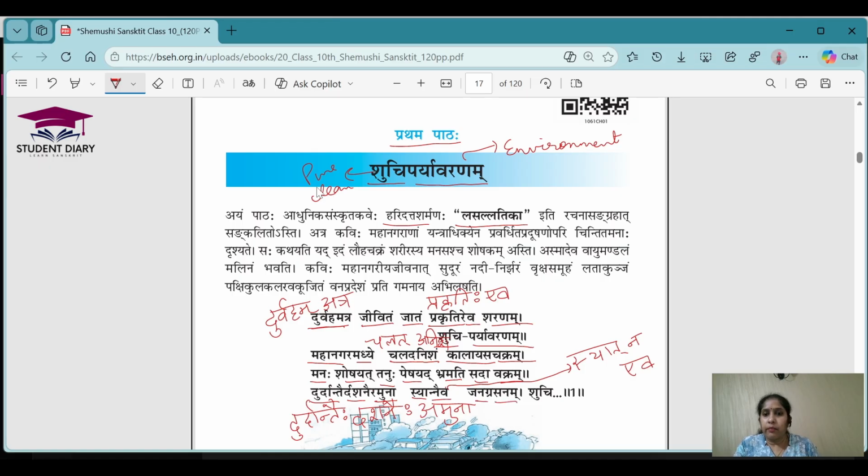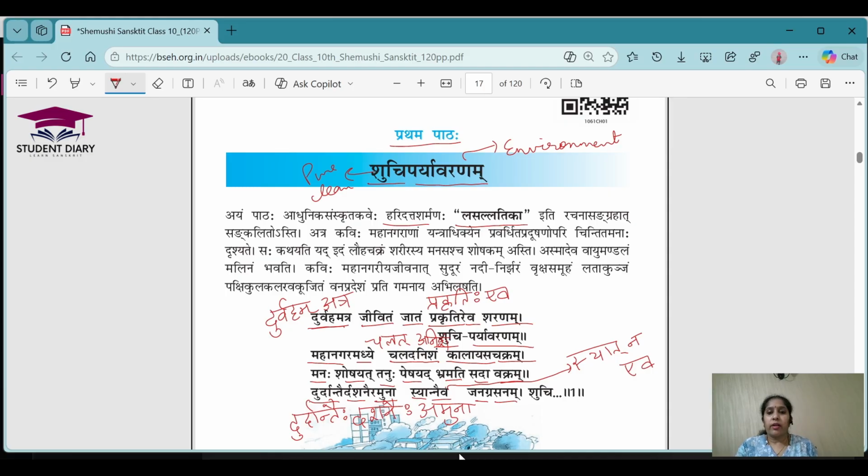Jan Grasanam. Fine. I hope everyone has understood how to read the shloka. So it is Durvaham atra jivitam jatam prakritihi eva sharanam shuchi paryavaranam Mahanagar madhye chalatanisham kalayas chakram manah shoshyat tanuhu peshyat brahmati sada vakram durdantai dashnai amuna syat na iva jangrasanam.